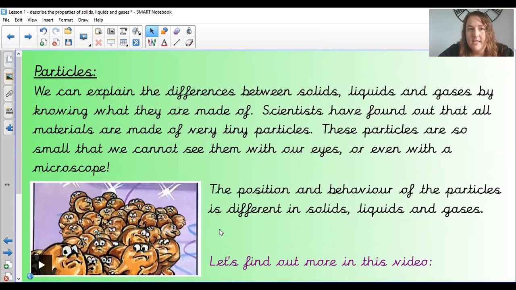Okay, particles then. So I've used this word once or twice, and it was in the video as well, but let's learn a little bit more about particles. So it says we can explain the differences between solids, liquids, and gases by knowing what they are made of. Scientists have found out that all materials are made of very tiny particles. These particles are so small that we cannot see them with our eyes or even with a microscope. The position and behavior of the particles is different in solids, liquids, and gases.